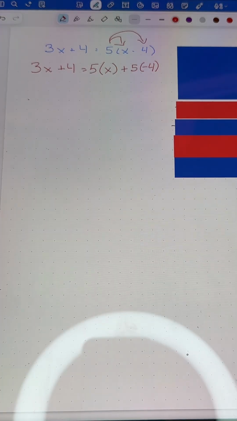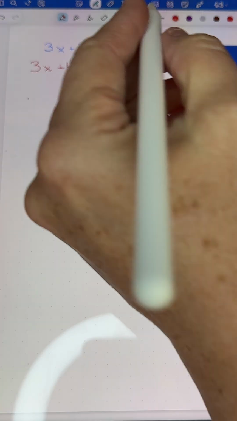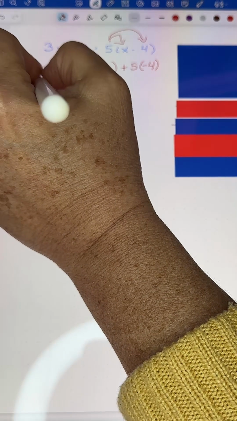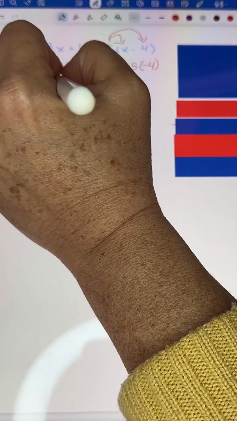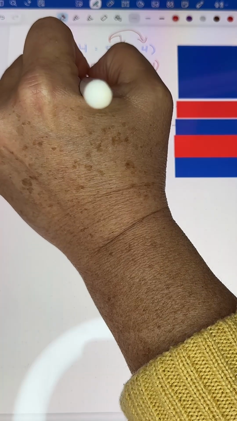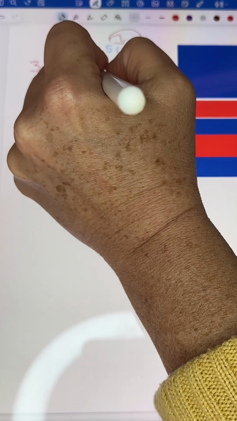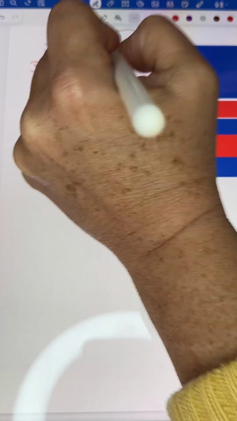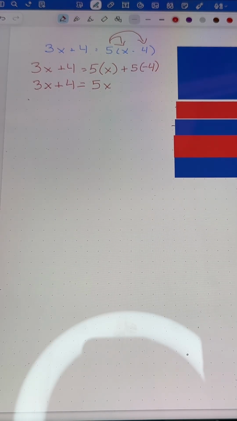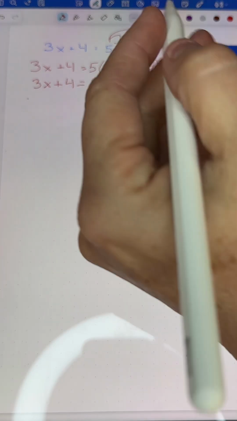Now, 5 times x, they're being multiplied. We don't know what x is, but we know that it is, whatever it is, there are 5 times that number. We're going to write that 5x. Whenever you have a variable and a coefficient or a number and a letter side by side being multiplied, you can just put them side by side. You do not have to put a multiplication sign in the middle of them. It's understood to be multiplication.